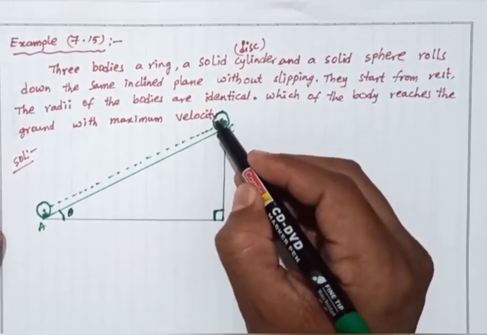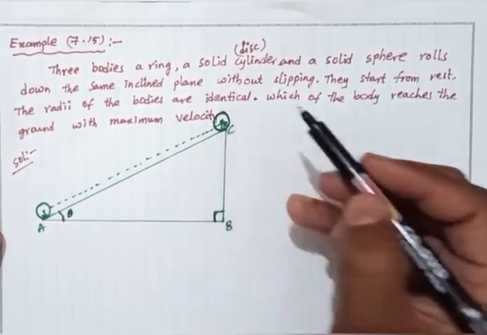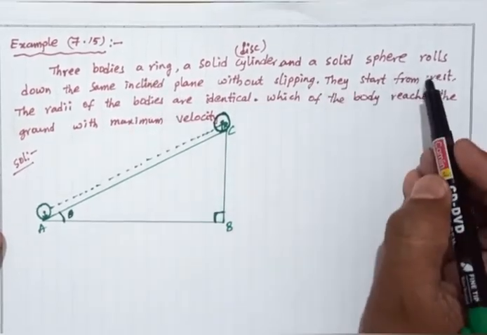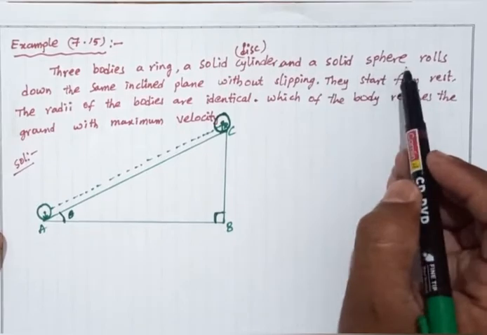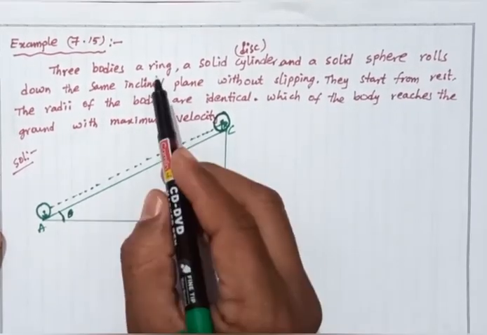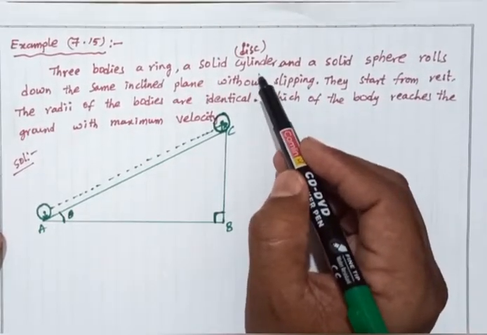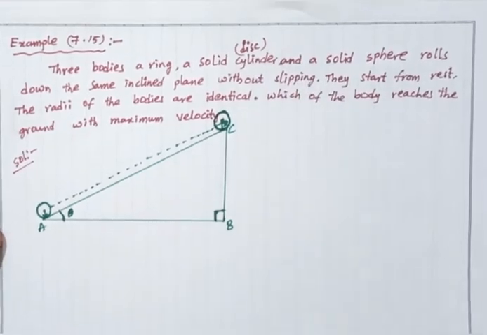So we have taken first a ring, a disc, and a solid sphere.